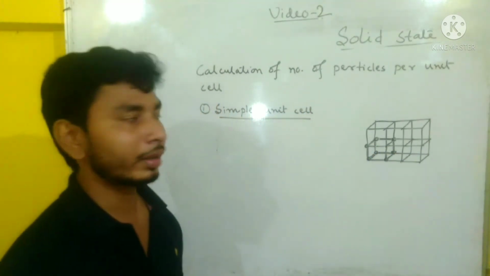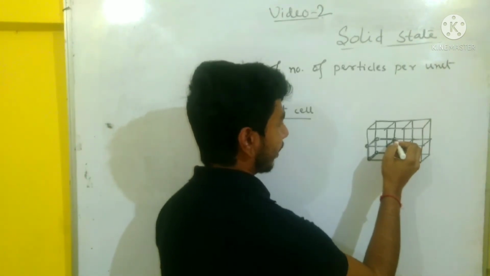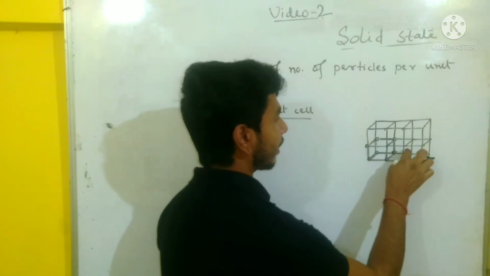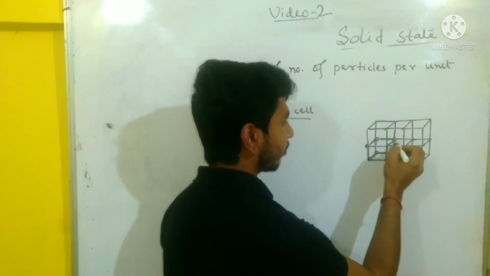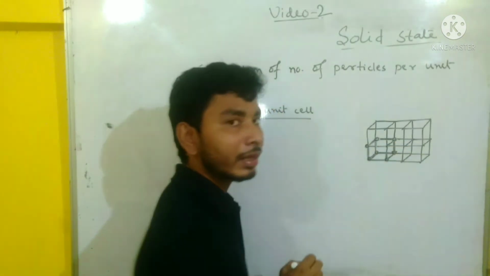Now you look at the diagram here. This corner is shared by other unit cells also, on the left side, right side, top side, bottom side. So each corner particle is shared by other unit cells.